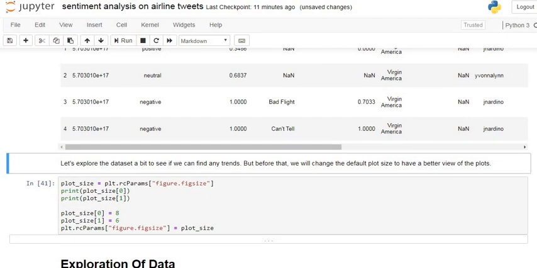Let's explore the dataset a bit to see if we can find any trend, but before that we change the default plot size to have a better view of the plots. This is the code for predefining the plot size of our plot to get better visualization of the plots. So let's predefine. This is the code required to predefine the plot size. So let's explore our data.